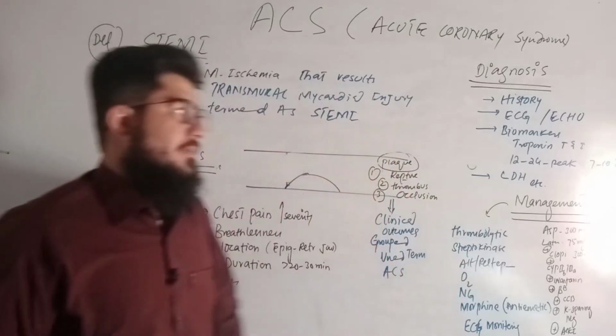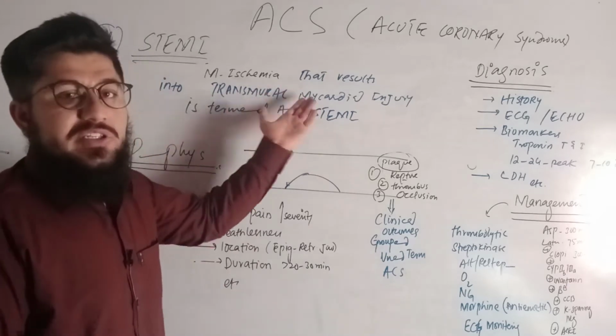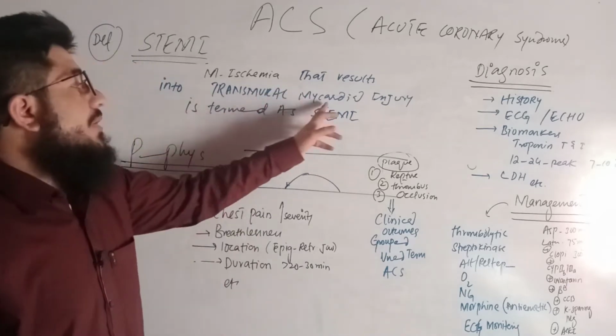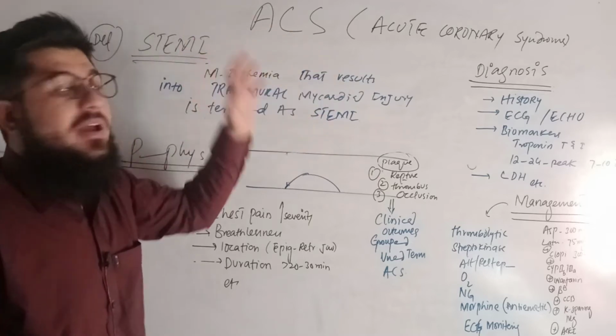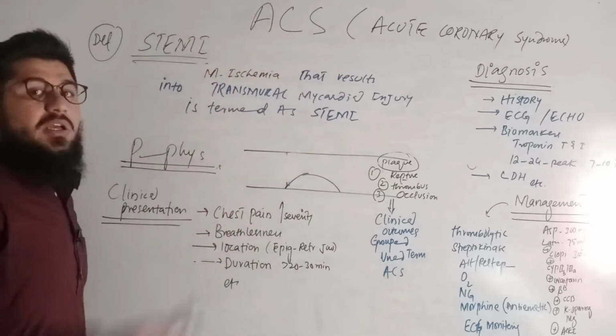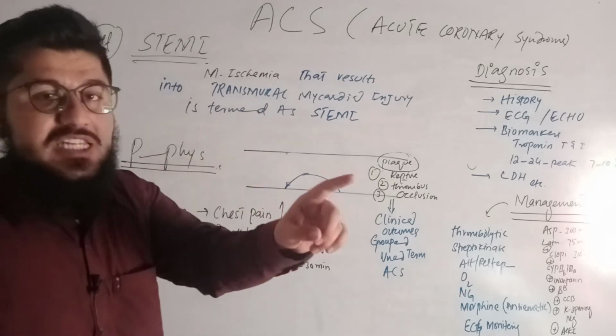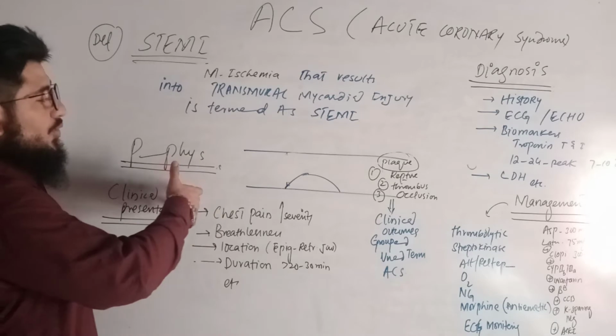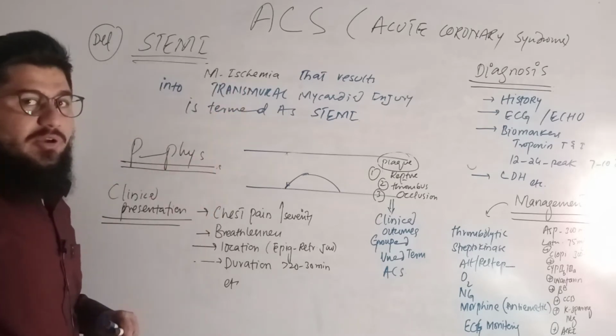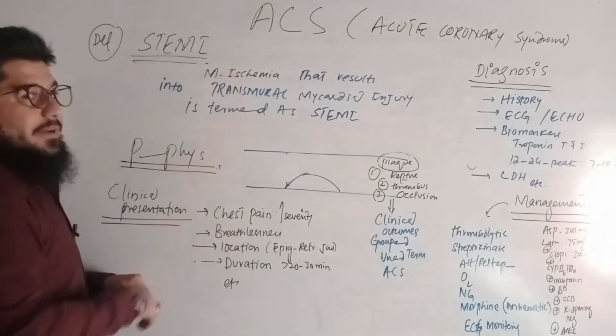Got it? Very simple. So the very important point is transmural myocardial injury. If there is transmural myocardial injury because of ischemia, that is actually STEMI. Otherwise, that is unstable angina or NSTEMI. Coming to the pathophys, here we'll discuss how transmural myocardial injury is caused because of the ischemia.